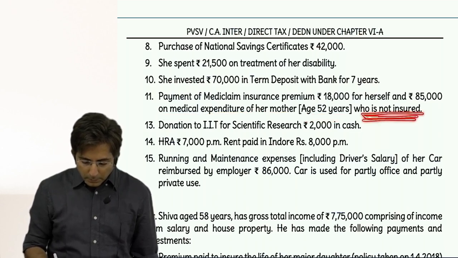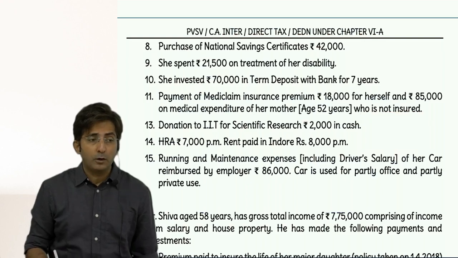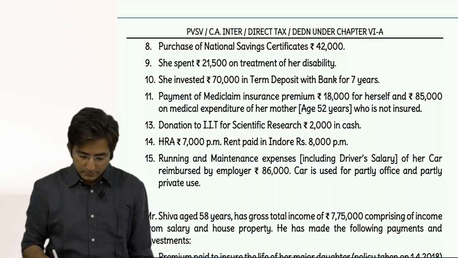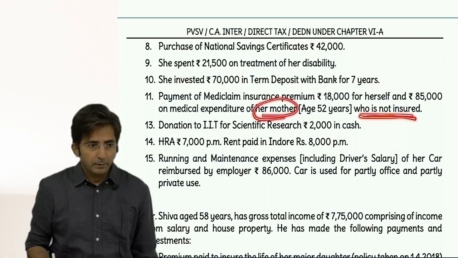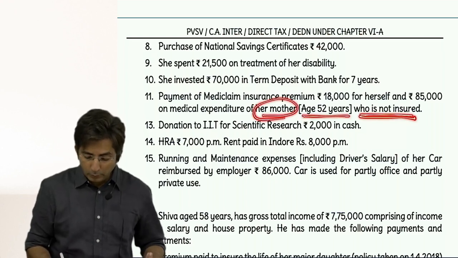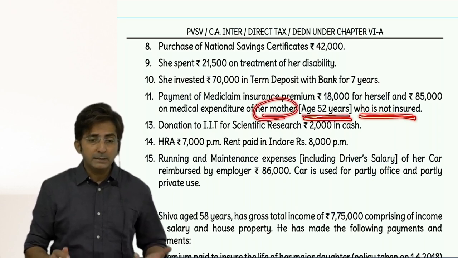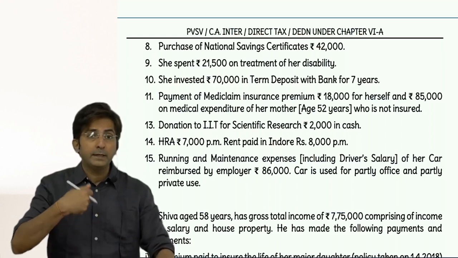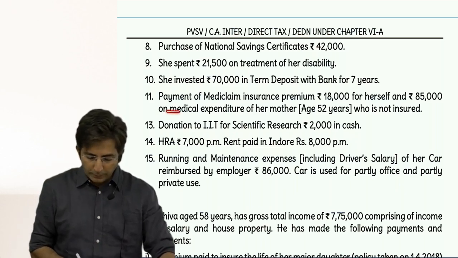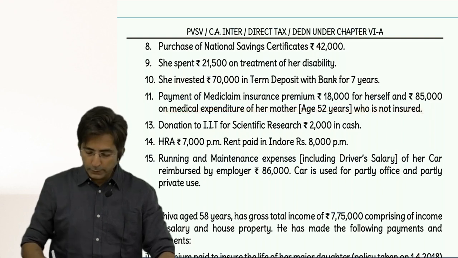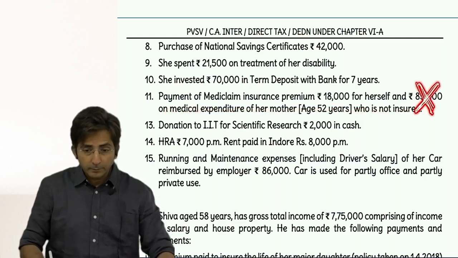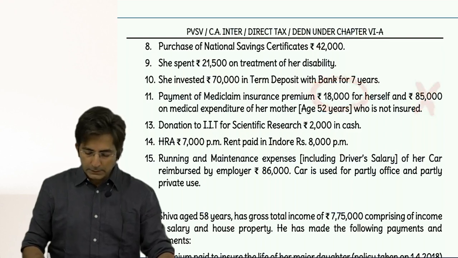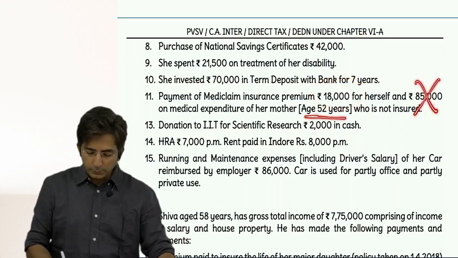Uninsured. But see, in ATD you get deduction for medical treatment of uninsured senior citizen. Here her mother is uninsured, but she is not a senior citizen because her age is only 52 years. If there is uninsured senior citizen, then amount spent on the treatment is qualifying for ATD, but this will not qualify for ATD. So in short, this 85,000 was to be ignored. Yes, only 18,000 is useful in ATD. Okay. Did you understand why I am ignoring 85,000? Because mother is not a senior citizen.